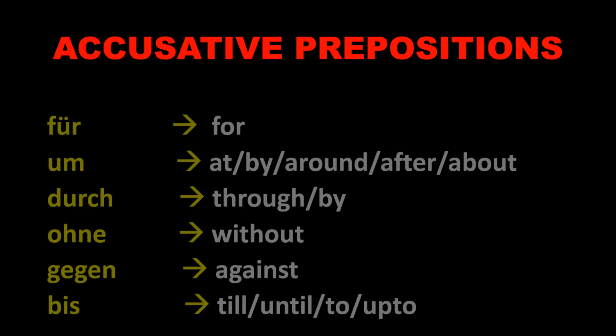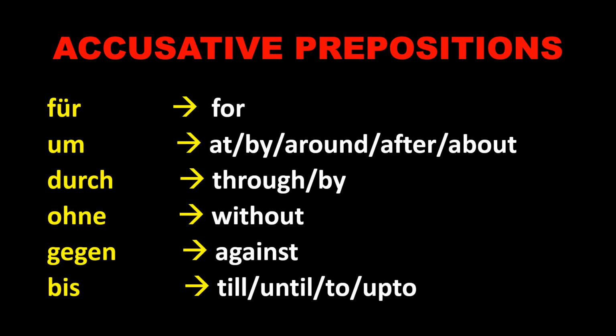Accusative prepositions. Here is the list of accusative prepositions which will help you to understand and to use them correctly. Für, in English, for; um, which means at, by, around, after, about; durch, through or by; ohne, without; gegen, against; bis, till, until, to, up to.